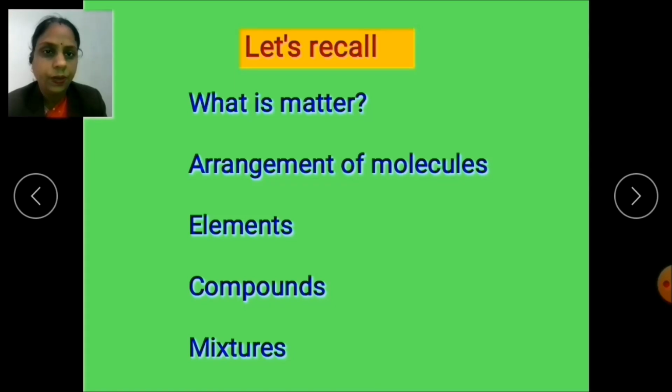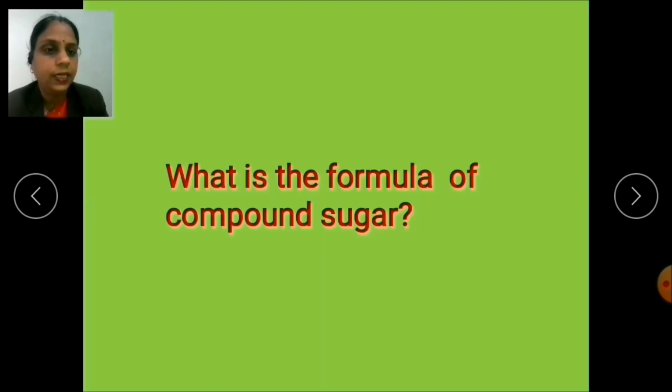So in the previous session, children, I asked you questions to find and write the answers. Have you found them? Yes, I am sure you all have found out. So what was the first one? Yes. What is the formula of the compound sugar?